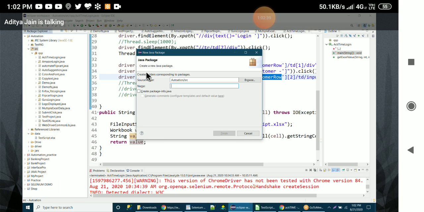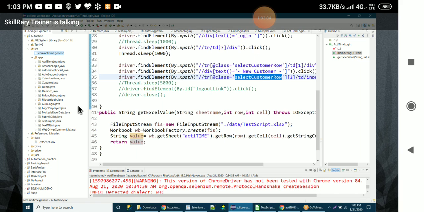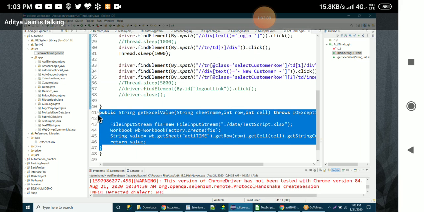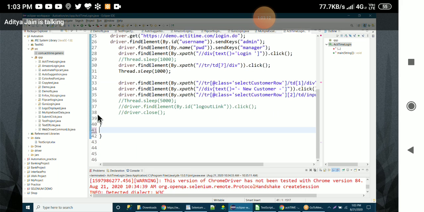Create a package called com.actitime.generics. Everything in small letters. Okay? Everything in small letters. Okay, sir. Click on finish. Cut this method, getExcelValue, cut it. Put it inside there. Create a class called FileName inside the generic package.